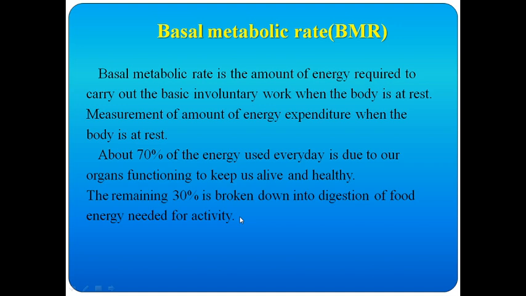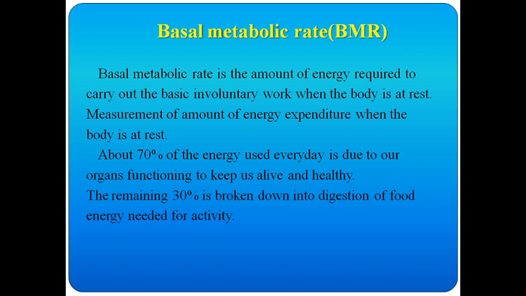See, of the energy we are consuming, 70% will be utilized by our organs. For example, even when we are simply sitting, our mind will be working, our heart will be working, our lungs will be working, and whatever organs are present inside keep on working without our knowing.